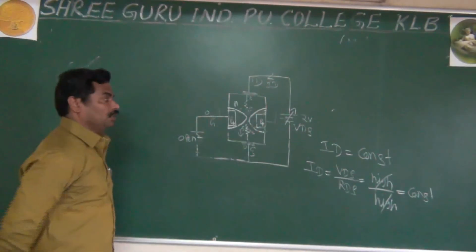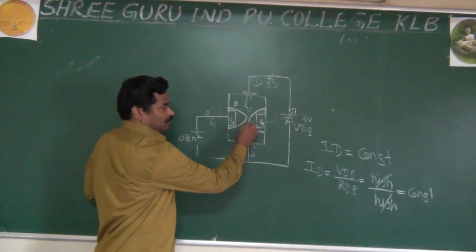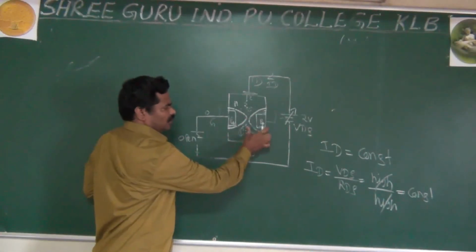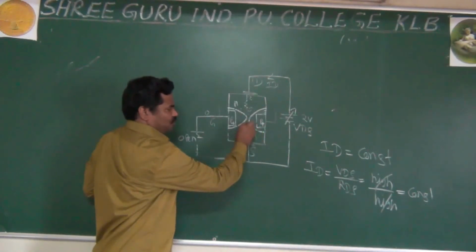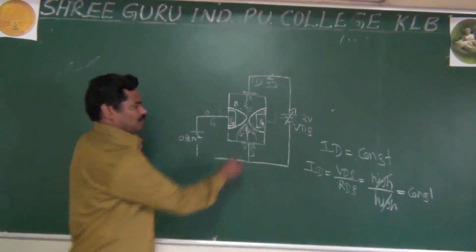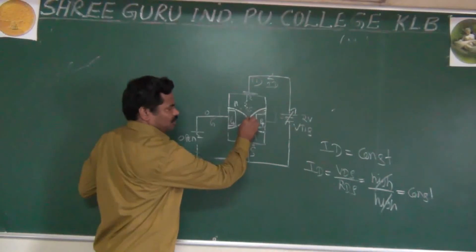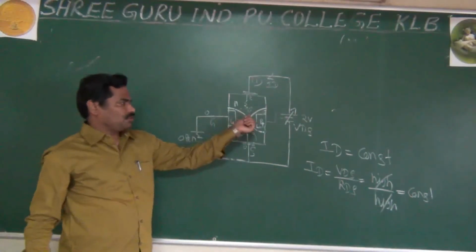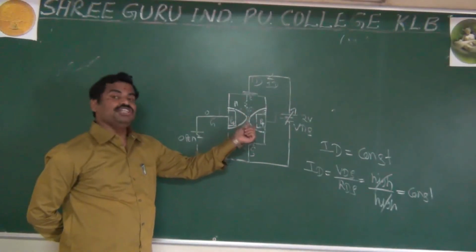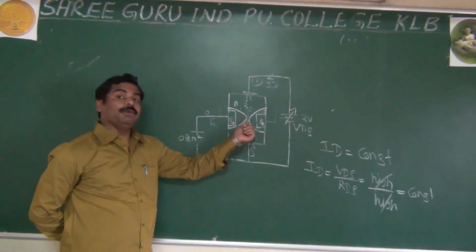And actually here some electrons are there, in this region, and here also some electrons are there. These electrons will repel each other.